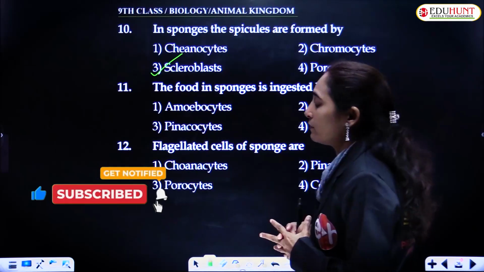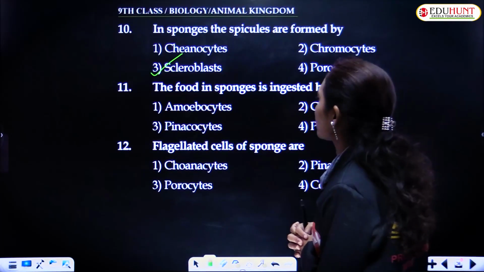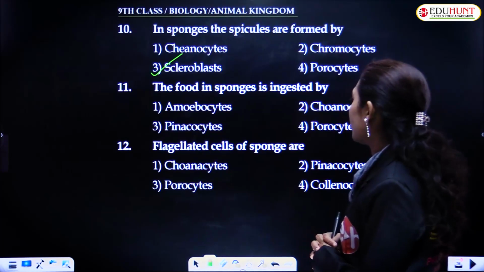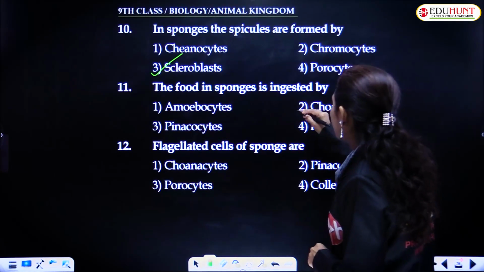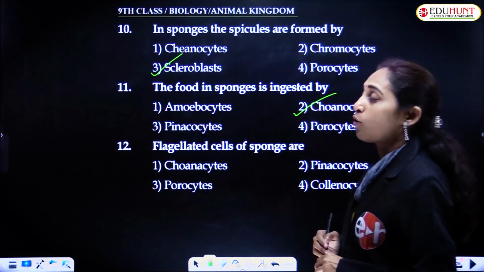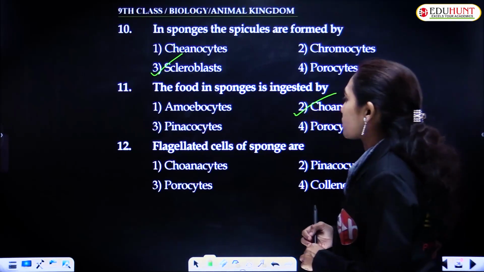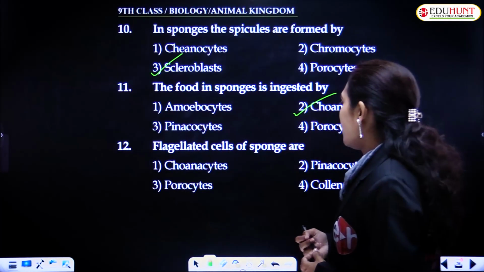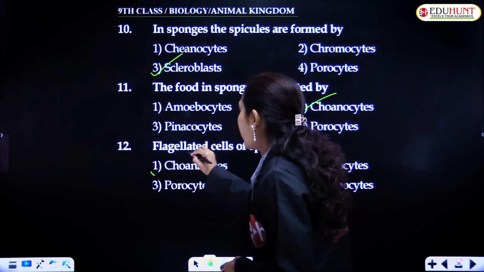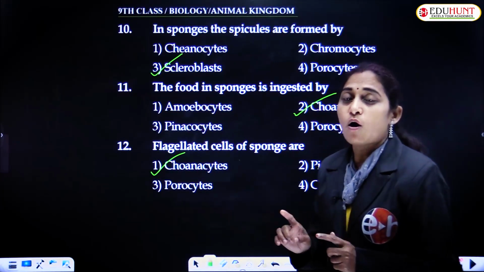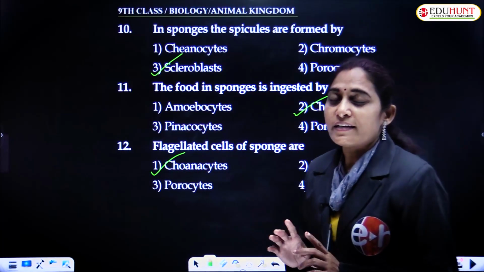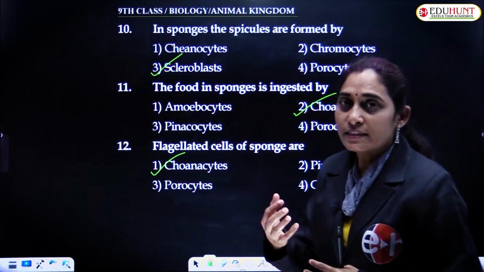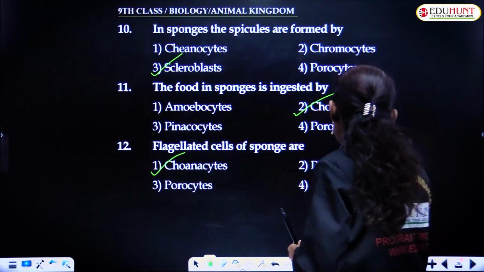The food in sponges is ingested by choanocytes. The flagellated cells of sponges are choanocytes. Because of the beating of these flagella, they create a water current, and by creating the water current, they absorb and ingest the food.